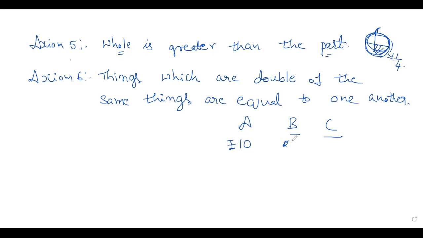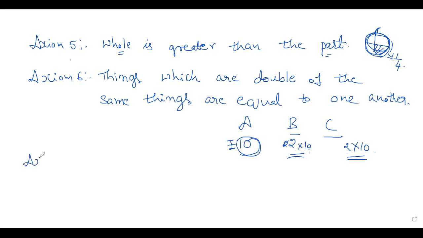So I will write 2 times 10 and here also I will write 2 times 10. Okay children, 2 times 10 ಮಾಡಿದ್ನಿ. Here also same thing ಅಂತ ಹೇಳ್ತಿದ್ದಾರೆ. Double of the same things are equal to one another. So these two are equal. ಅರ್ಥ ಆಯ್ತಾ? Things which are double of the same things. Same thing ಅಂದ್ರೆ we have taken 10 here. Same thing ನ double ಮಾಡ್ತಾ ಇದೀವಿ. Okay. So both are equal to one another.